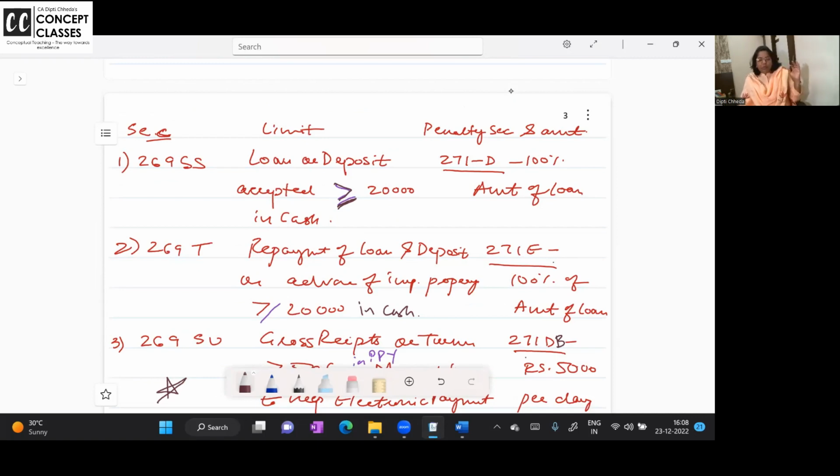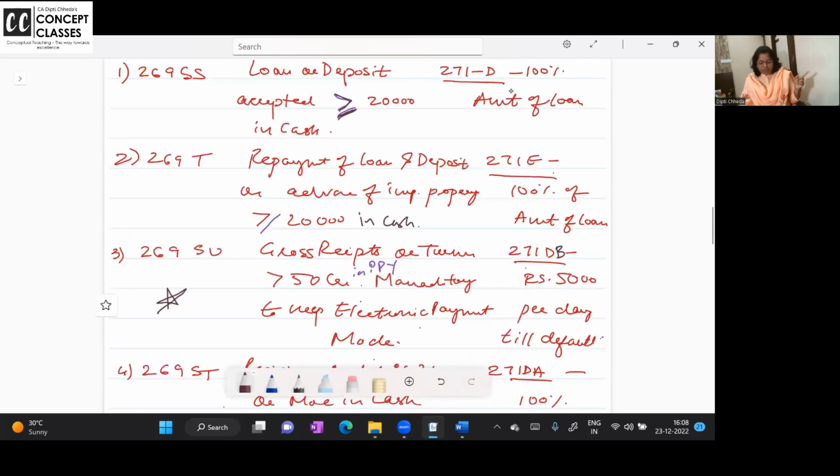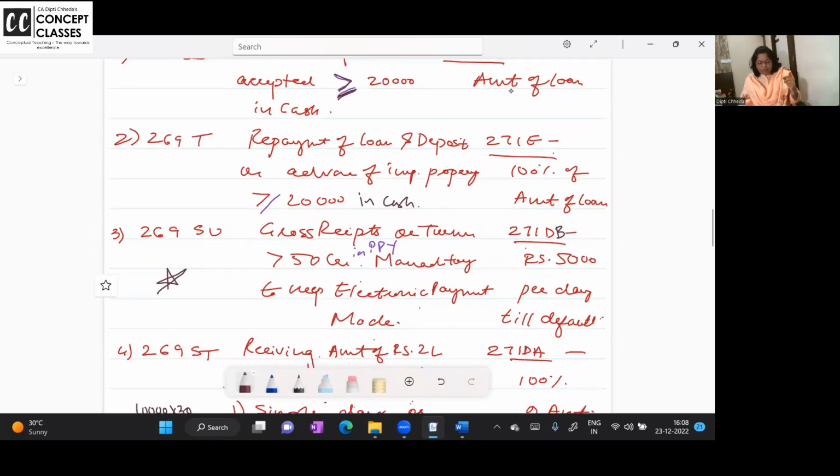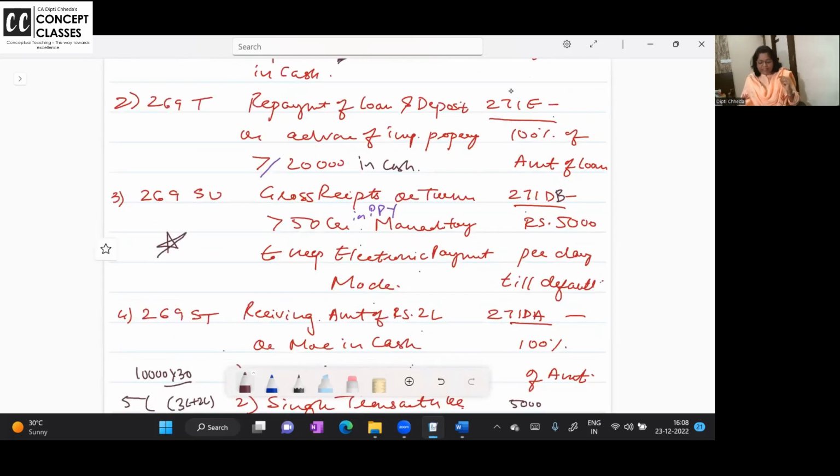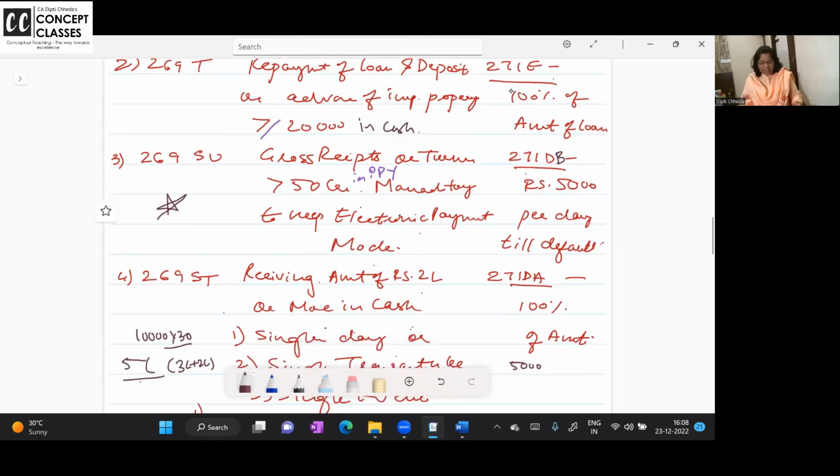Once again, I want to repeat: 269SS, don't accept loan or deposit of 20,000 and above. 269T, don't repay 20,000 or more in cash. 269SU, turnover exceeding 50 crores, so you should have all the electronic payment facilities.